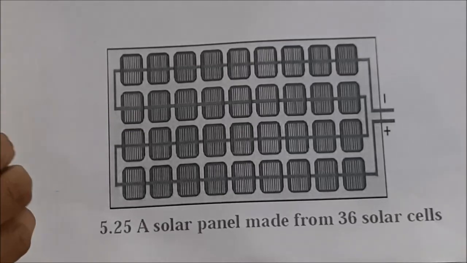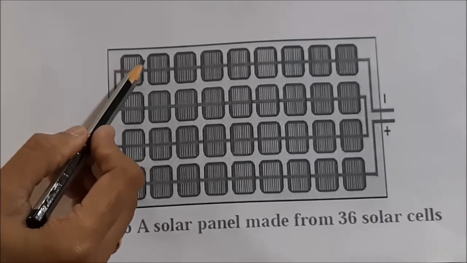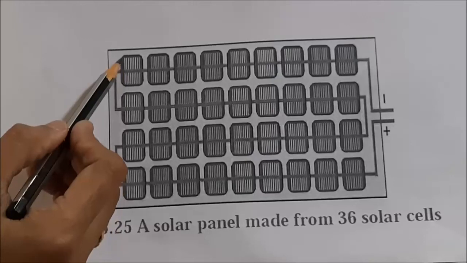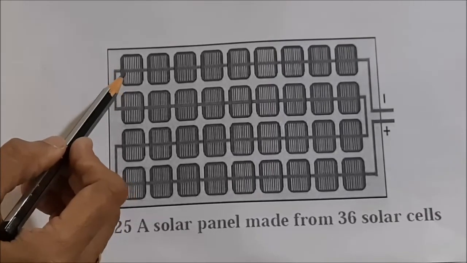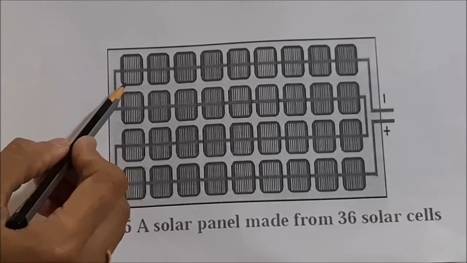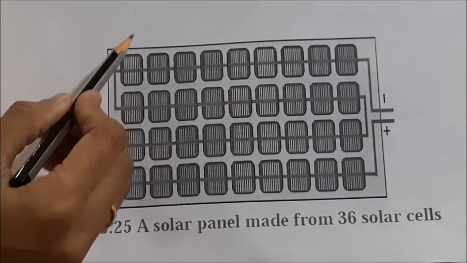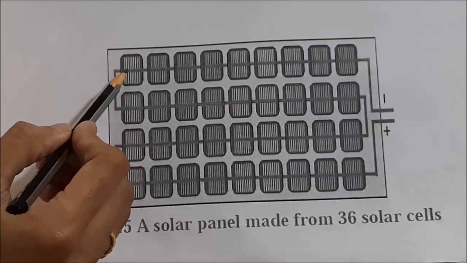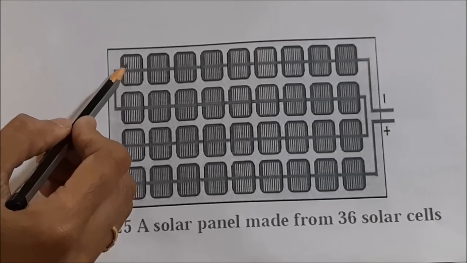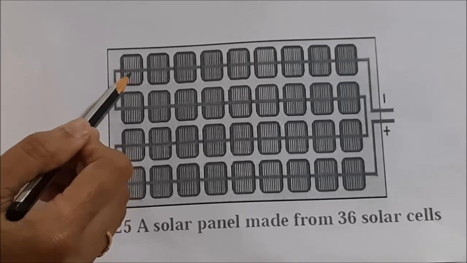But how does it work? This one solar cell is made up of a semiconductor called silicon, and the radiation from the sunlight trapped into this gives us a photovoltaic effect.